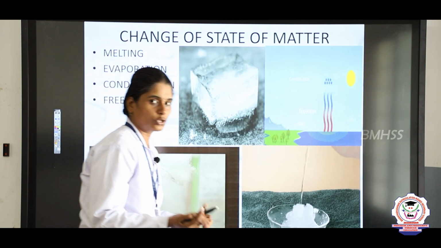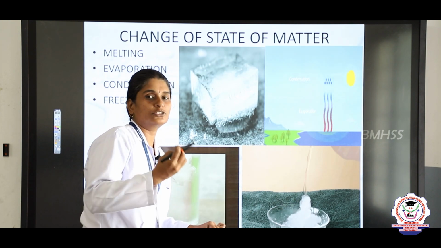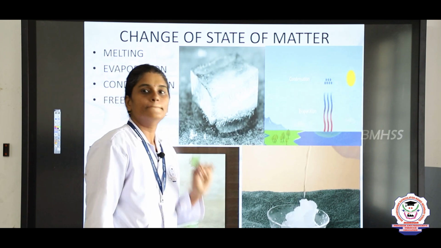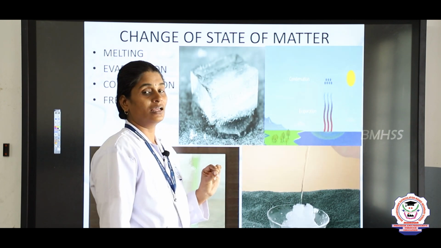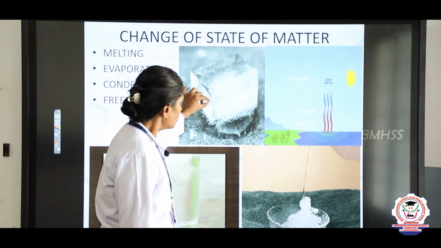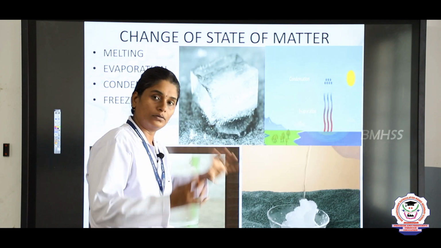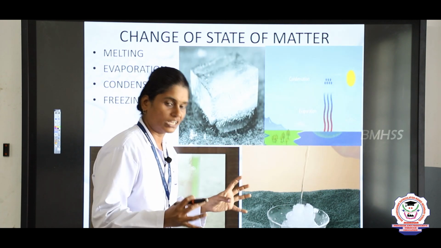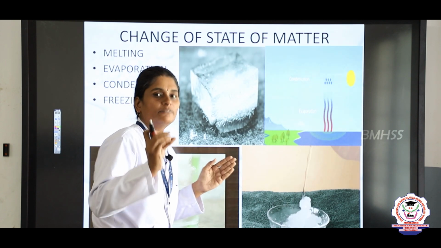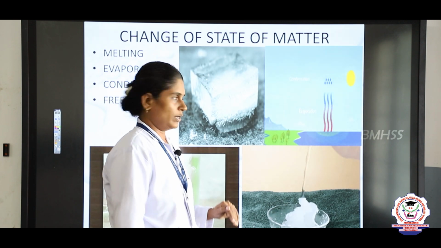When you take ice cubes and keep them in a warm place, the ice cubes melt, and the ice cubes change into water. So this process is called melting, right? M-E-L-T-I-N-G. So here what happens? The molecules in the solid vibrate faster, and thereby the molecules will have a little amount of space. So they are converted into liquid.